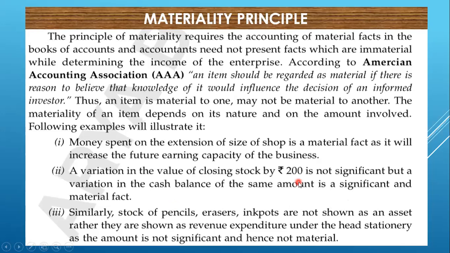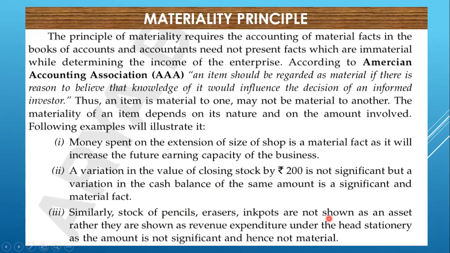If the total value of the stock is increasing or decreasing, it is not significant because there may be changes in the valuation of closing stock. But if the cash balance is reducing, this is a very material fact. Why is this amount not showing? Is there some error? Similarly, stock of pencils, erasers, ink pots are not shown as assets.